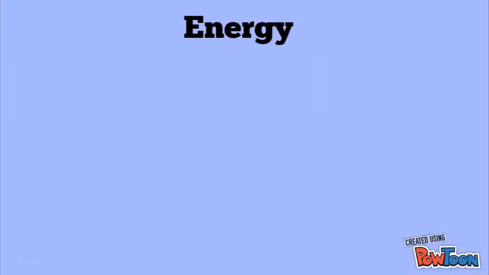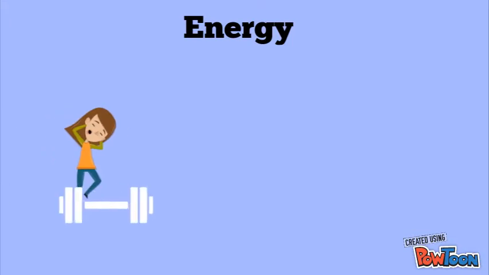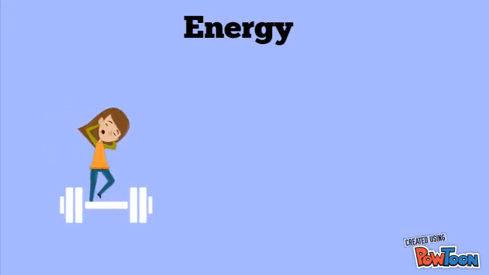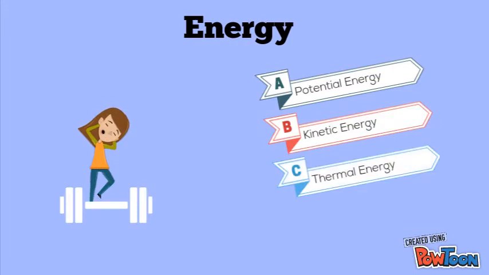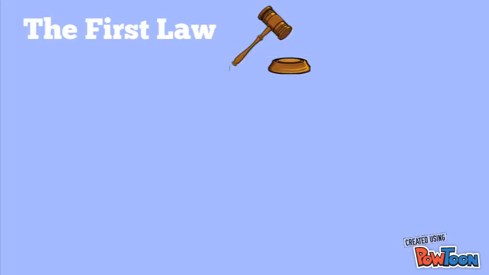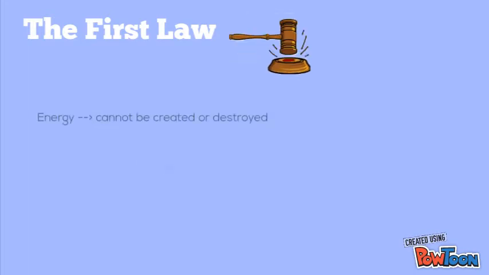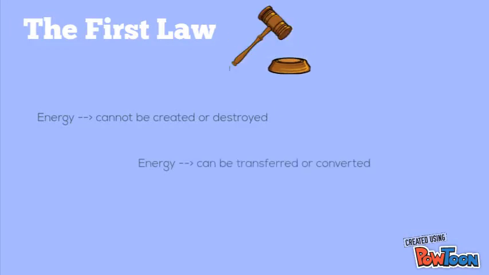Energy is the capacity of a physical system to perform work. There are many different types of energy, including potential energy, kinetic energy, and thermal energy. The first law of thermodynamics basically states that energy cannot be created or destroyed. It can only be transferred or converted from one form to another.